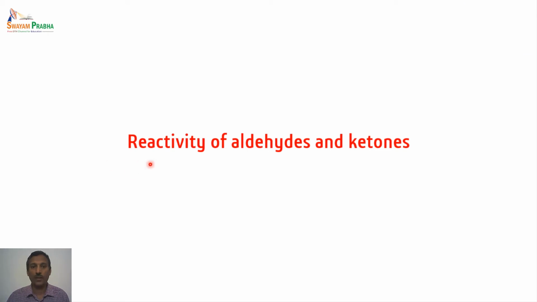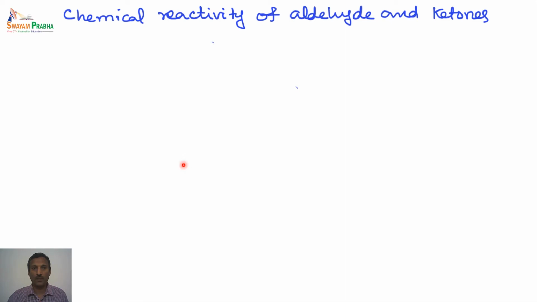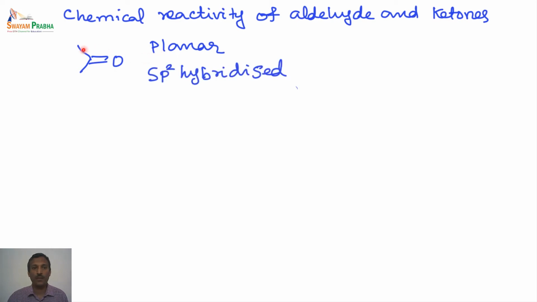Let us start with the reactivity of aldehydes and ketones. We will first study the chemical reactivity of aldehydes and ketones. We know the carbonyl compound structure is a planar structure, and the carbon and the oxygen are in sp2 hybridization, due to which we say it is a trigonal planar structure.